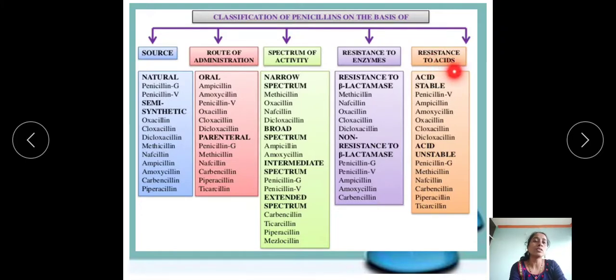Last one is resistance to acid. It is classified on the basis of resistance to acids, either acid stable or acid unstable. Acid stable, for example, penicillin V, ampicillin, amoxicillin, oxacillin, and cloxacillin. And acid unstable, for example, penicillin G, methicillin, and so on.